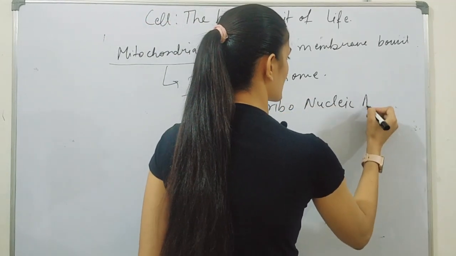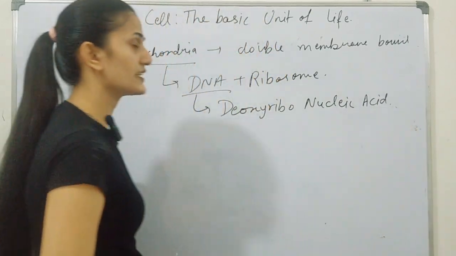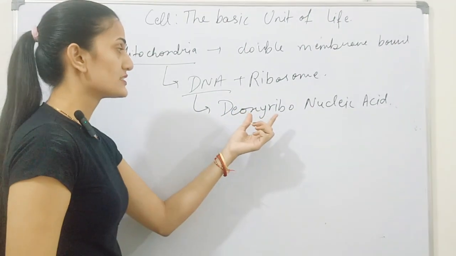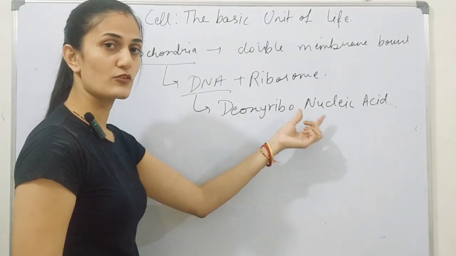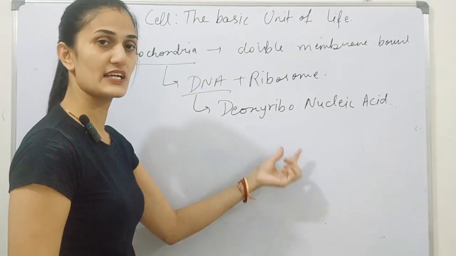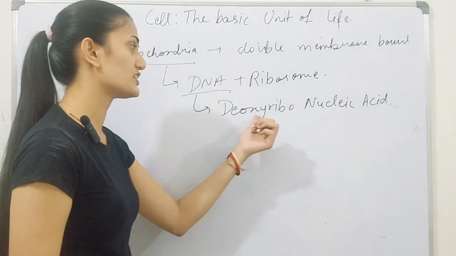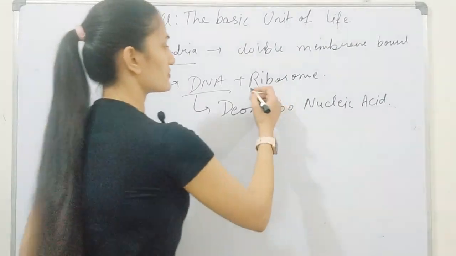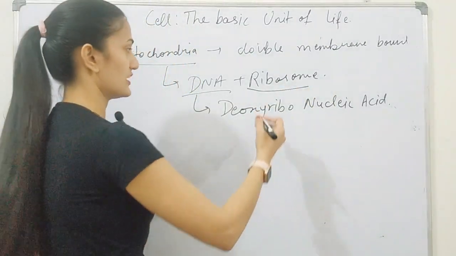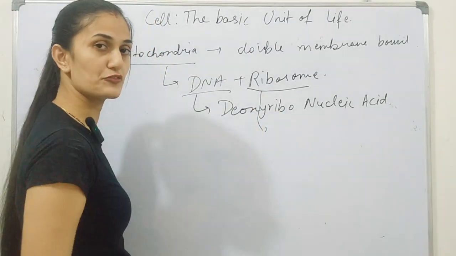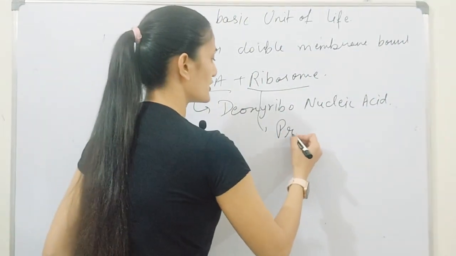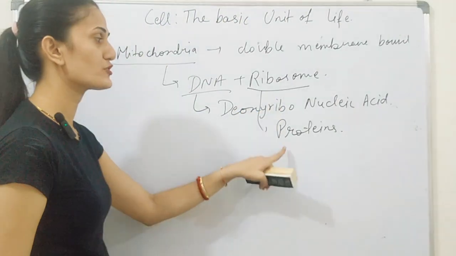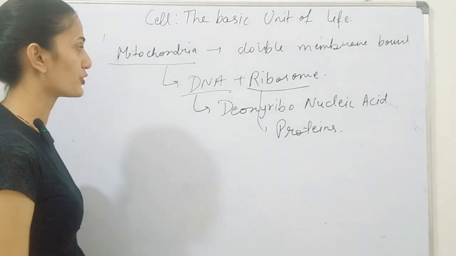Deoxyribonucleic acid. And this DNA is the genetic material which carries genes from parents to their offspring, which means it carries the characters from one generation to the next generation. And these ribosomes, you have discussed earlier, are primarily involved in the synthesis of proteins. So here these ribosomes help in the synthesis of proteins.